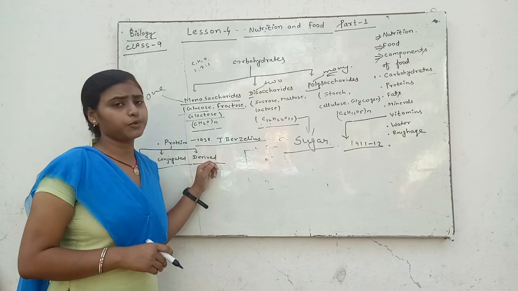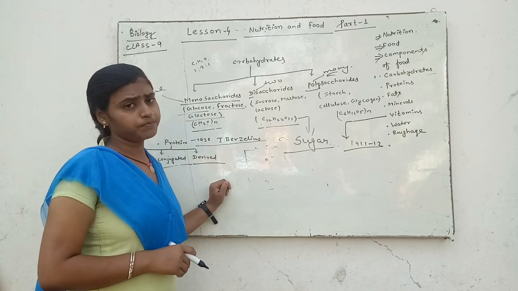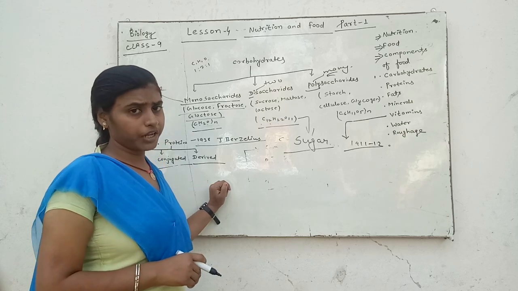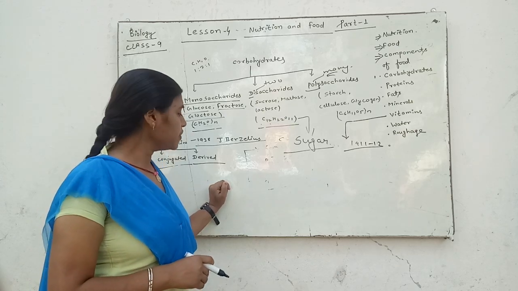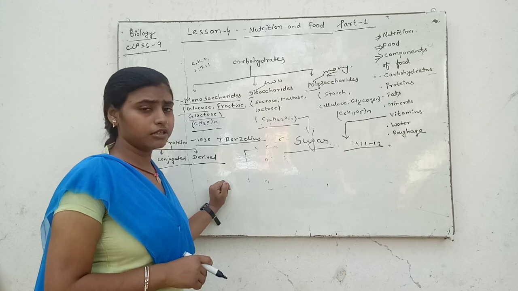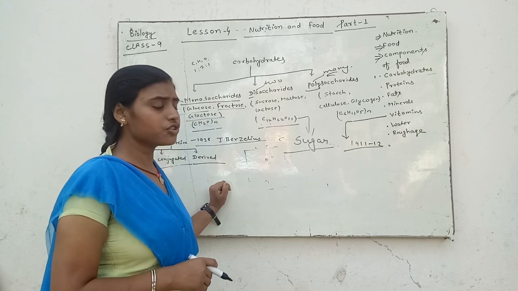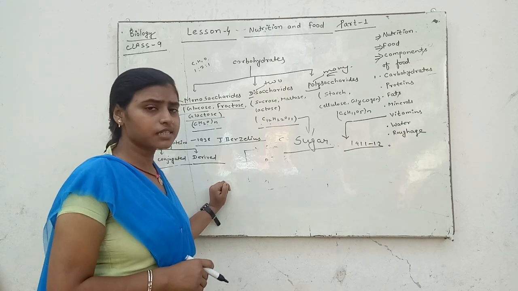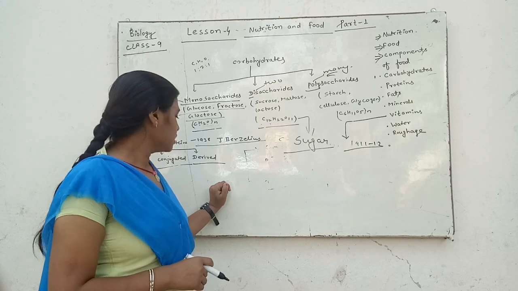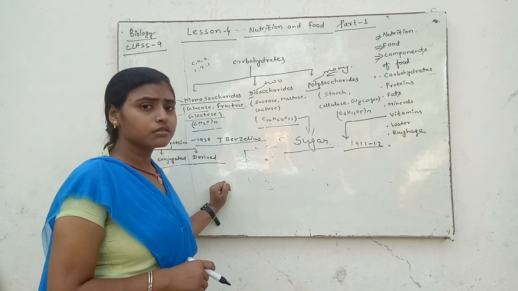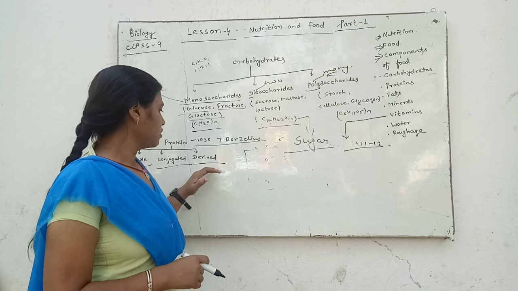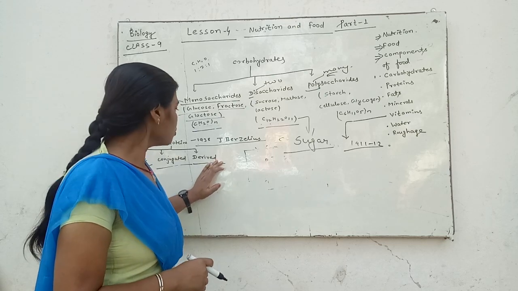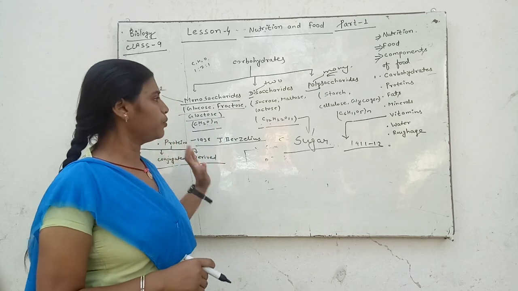And derived protein, that kind of protein which is made up from the natural protein, known as derived, such as glycoprotein. So these are the kinds of protein.